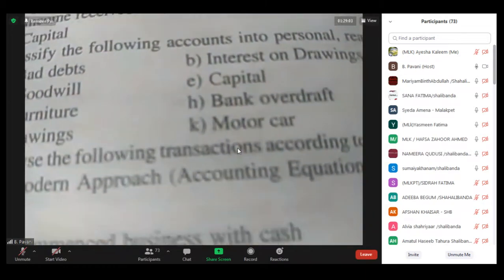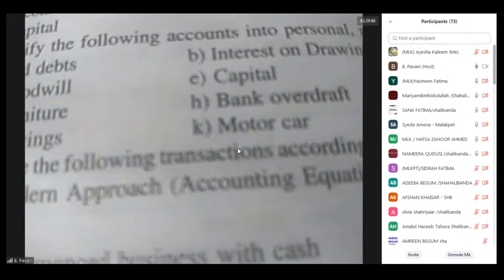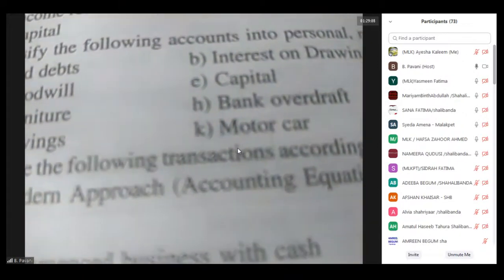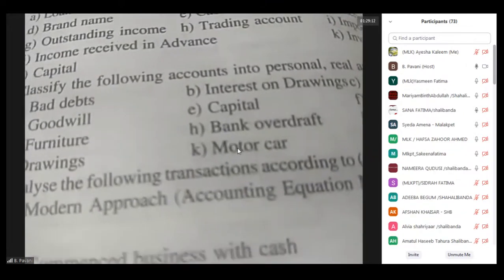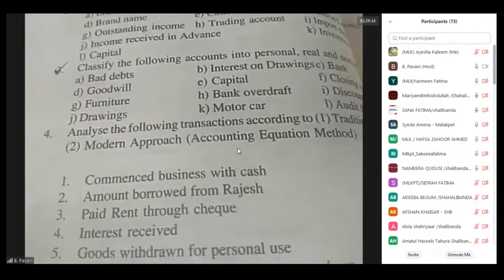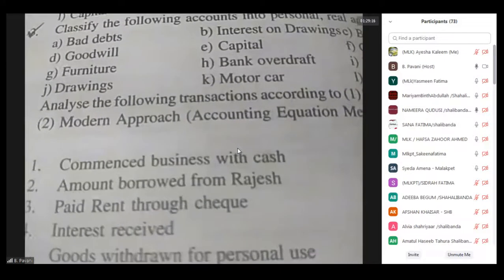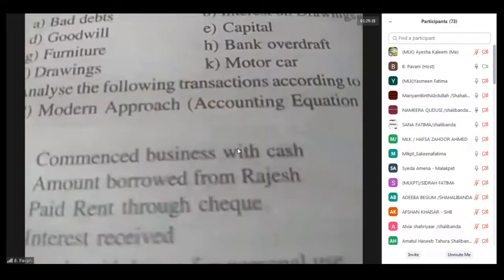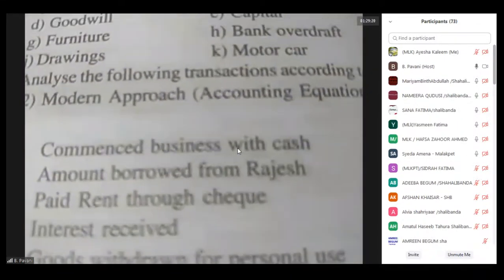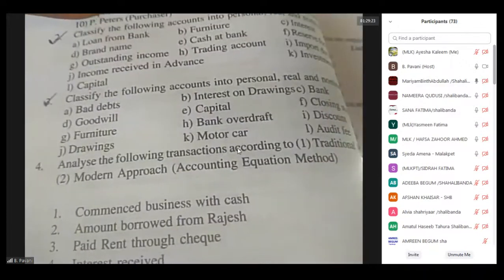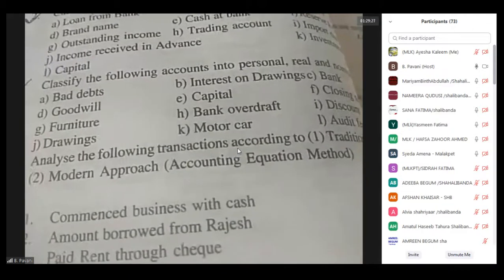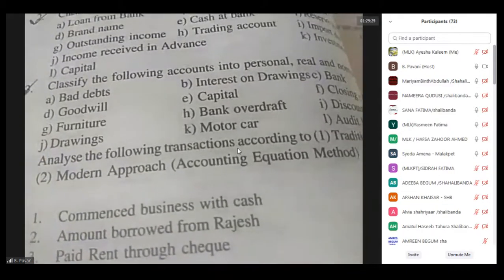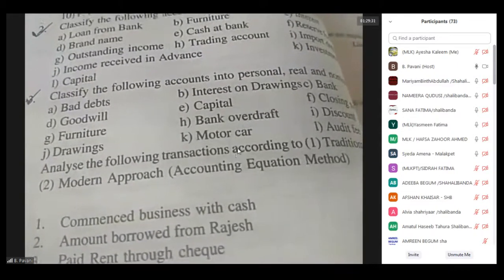Interest they have given, so it is nothing but an expense. Expenses will come under the nominal account. Ma'am, it is also giving drawings, na ma'am? Yeah, ma. They are paying interest on drawings. They are paying the interest, so it is a loss for the company. That's why it is an expense for the company. We should treat it as an expense, and it will come under the nominal account.